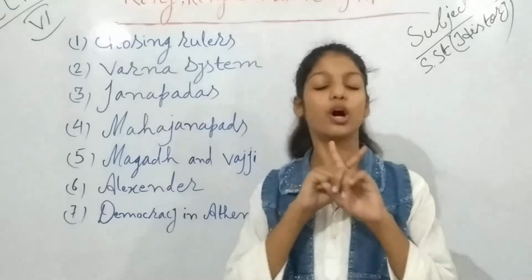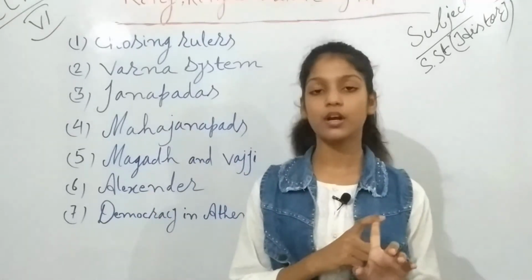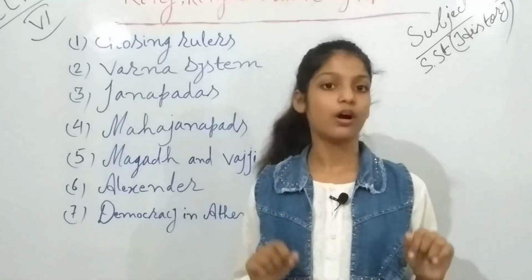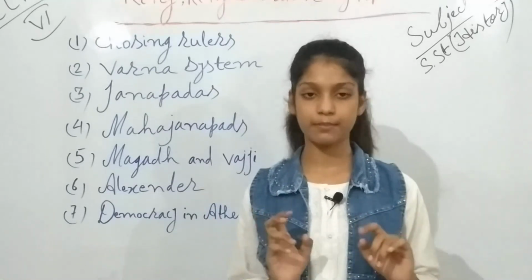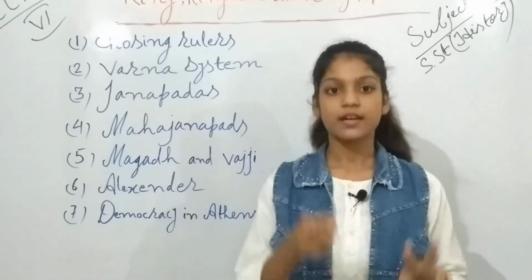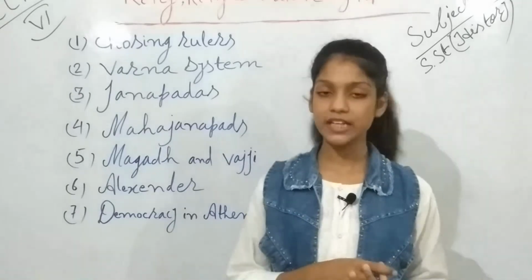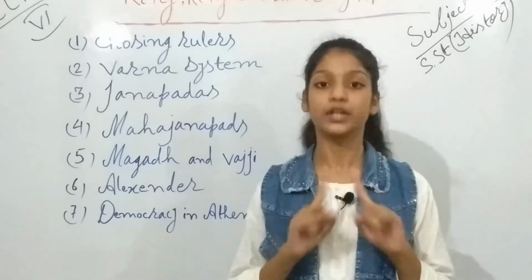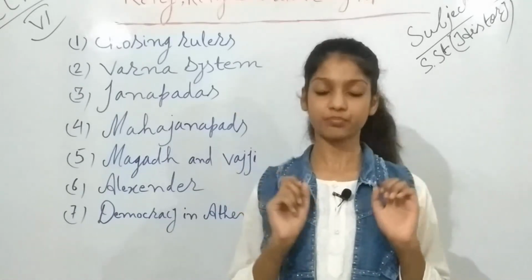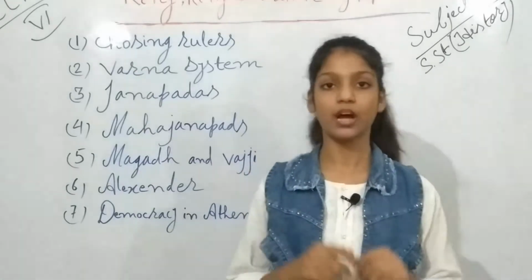Okay, they were also not allowed in the assemblies. So tell me, who all were not allowed in the assembly in Banji? Yeah, karamkaras, dasis, dasas and women. These four types of people were not allowed in the assemblies in Banji. Now, this was about Banji.